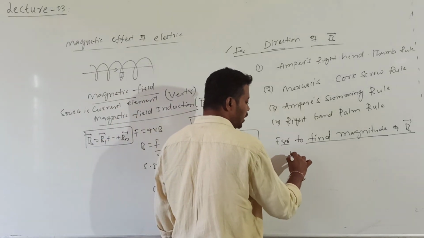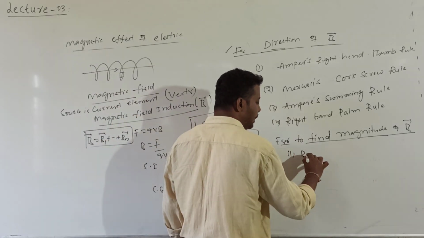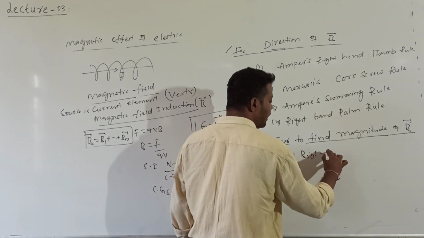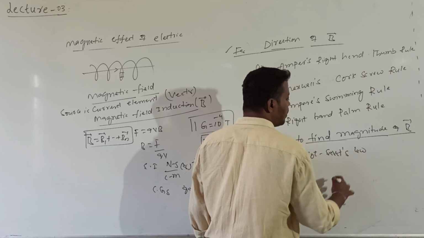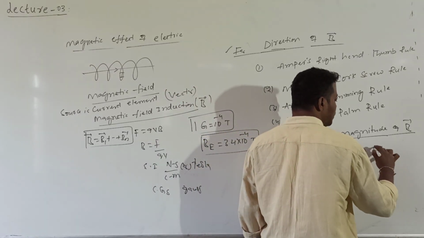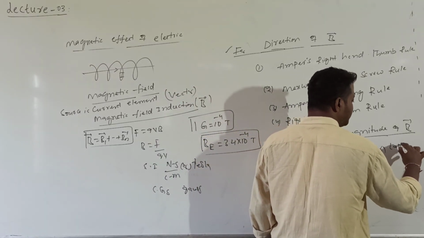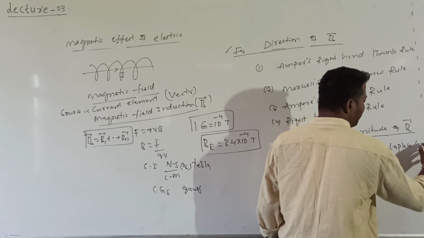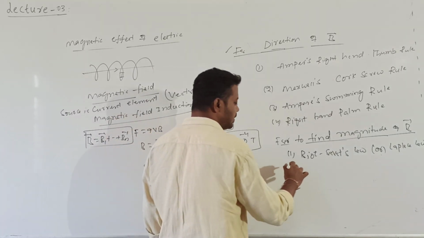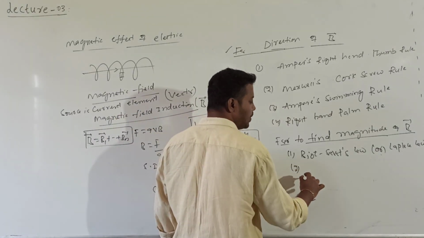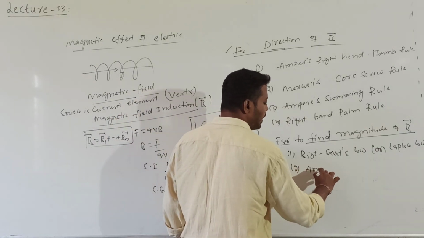One rule is given by Biot-Savart's law. This has one more name also, it is also called Laplace law. In very rare books they mention the name Laplace law. There is one more rule, that is given by Ampere's circuital law.